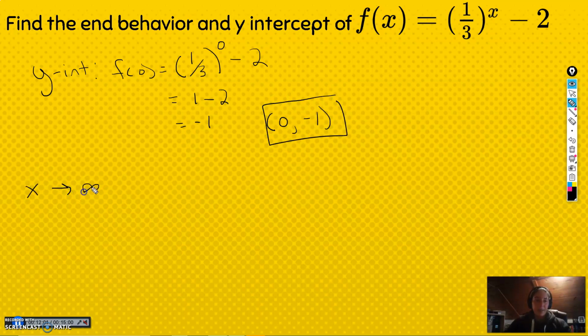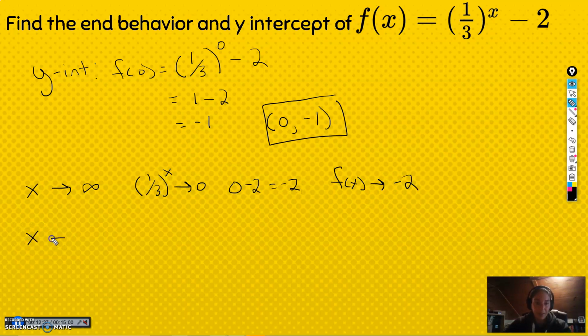What's going to happen as x goes to infinity? Well, as x goes to infinity, 1/3 to the x, as x gets really, really big, means we're constantly going to take a third, take a third, take a third. We're going to cut, cut, cut. So after about infinitely many cuts, this whole thing is going to go to 0, which means we will essentially have 0 minus 2, which equals negative 2. So as x goes to infinity, our function is going to go to negative 2 by this logic.